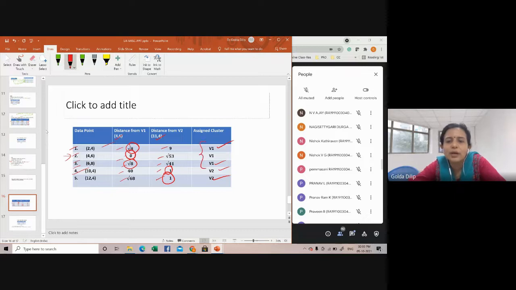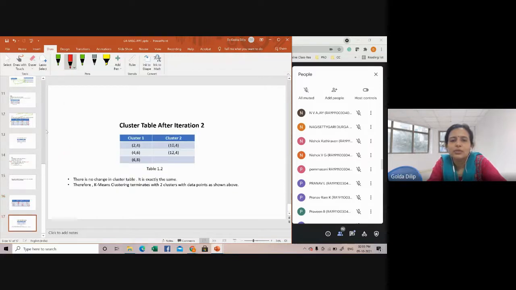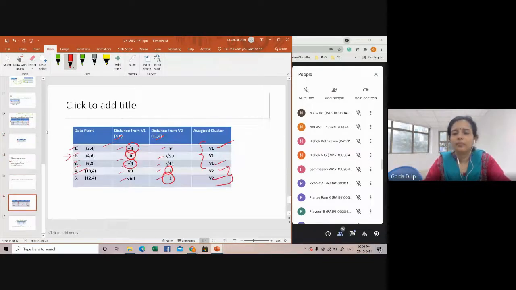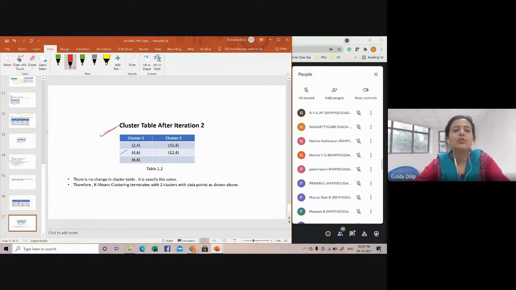So now you form the clusters after the second iteration. These 3 will be one cluster and these 2 will be the second cluster. So 2, 4, 4, 6, and 6, 8 form cluster 1, and 10, 4 and 12, 4 form the second cluster. Now let's look at our table 1.1. Is it the same? It's the same, right? After the second iteration also, there is no change in the cluster table. It is exactly the same.